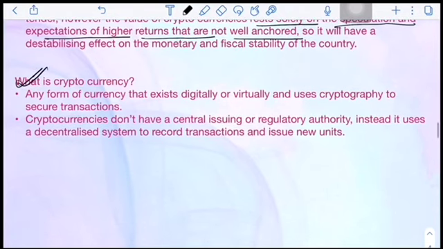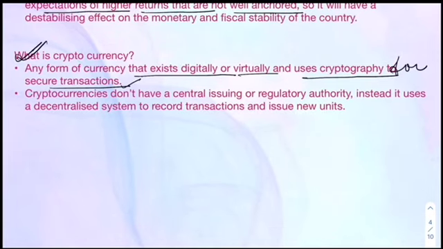Any form of currency that exists digitally or virtually and uses cryptography for secure transactions is a cryptocurrency. Cryptocurrencies actually work on blockchain technology. You must have heard this. Blockchain technology has no central control, right? It is very decentralized. Anyone can take part in it.